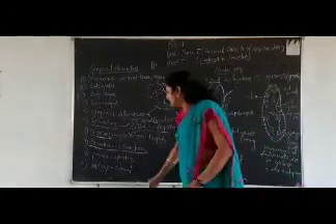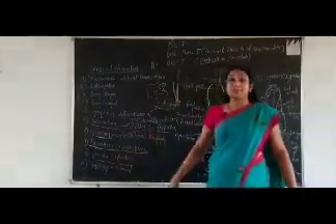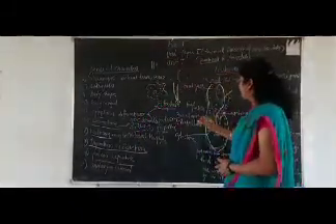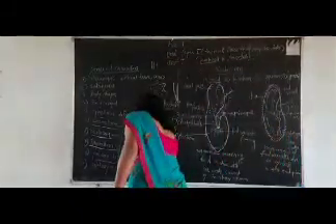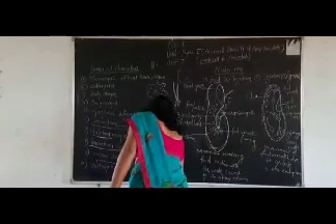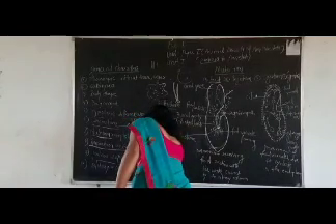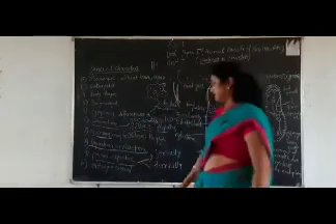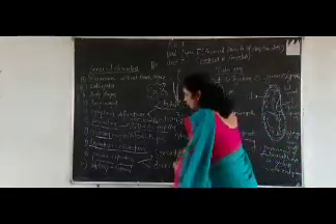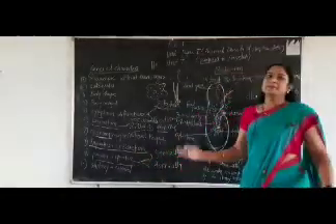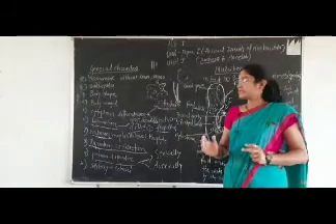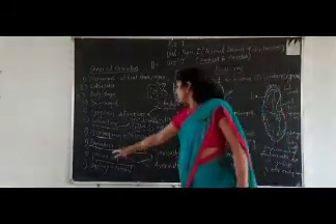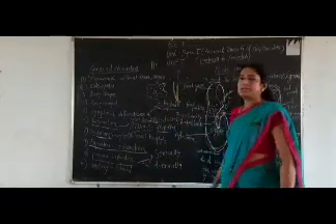Okay, now next is how they reproduce. How does their reproduction take place? It may be sexual or asexual. It means that both modes of reproduction occur in protozoa. Some protozoa reproduce sexually, and some reproduce asexually.